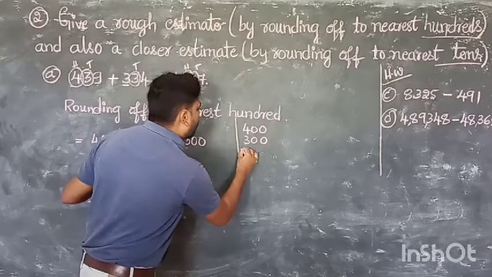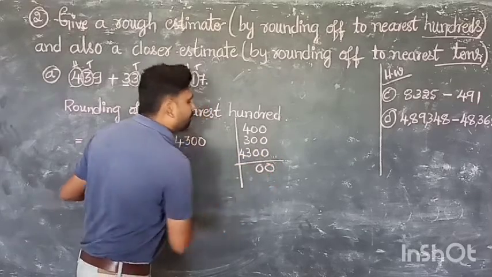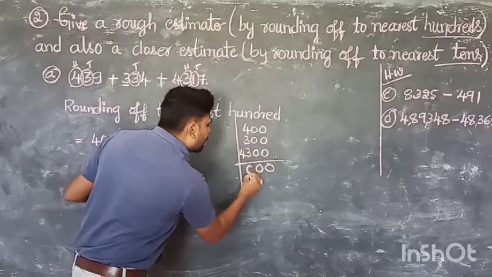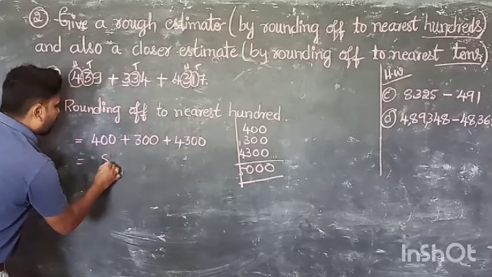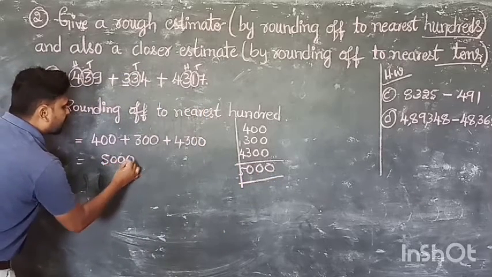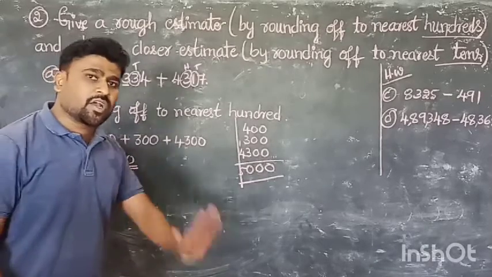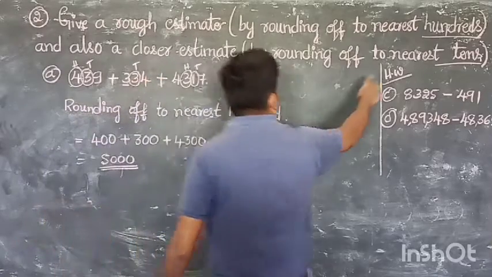Then the last one, 4300. 0 0. Correct? 3 plus 3, 6. 6 plus 4, 10. 0, 1 carry. 4 plus 1 is 5. Therefore the total answer, rounding off to the nearest 100, is 5000. Now we are going to round off to the nearest 10.